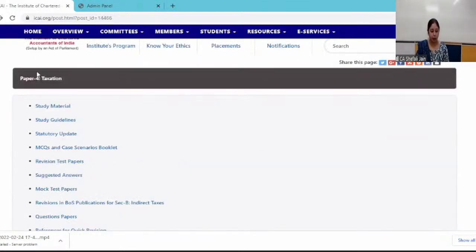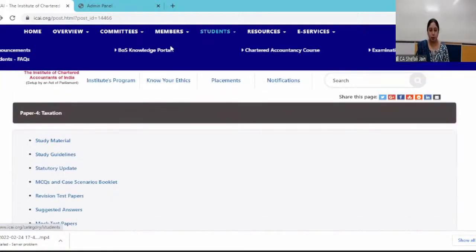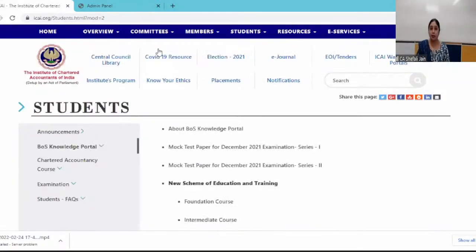And another important aspect is that on the BOS Knowledge Portal itself, you have a section-wise and skill-wise weightage also. Every topic which you are studying in this class, you should keep in mind what is the weightage, what is the significance allocated to this particular topic in the overall examination, in the paper. In the question paper, each topic has a weightage assigned to it, which determines how significant that topic will be, and for what number of marks a question can be asked.